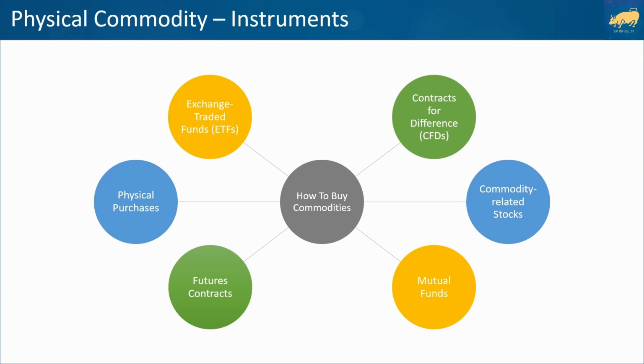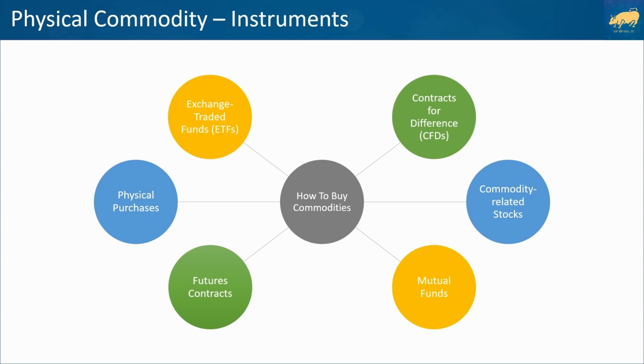CFDs are derivative products or financial contracts that pay the differences in price between the open and closing trades. When you enter a CFD, you are speculating on the future price movements of the underlying commodity without actually owning it. Most commodity CFDs use leverage, which can be a boon or a bust for smaller investors as it increases their exposure to the volatile commodity markets using borrowed money.